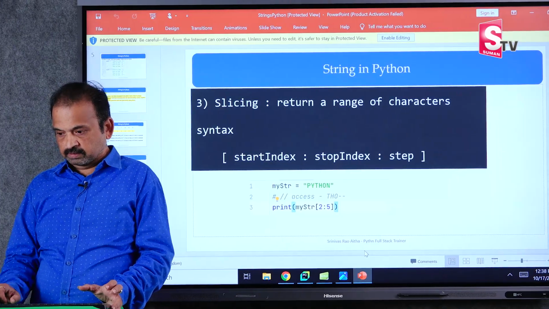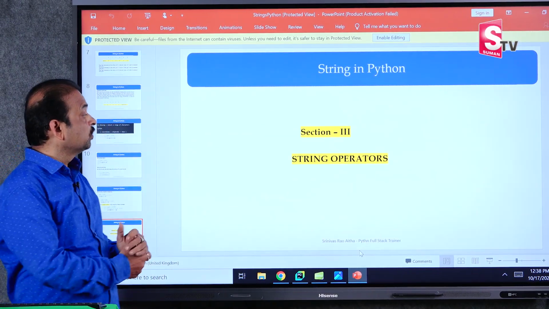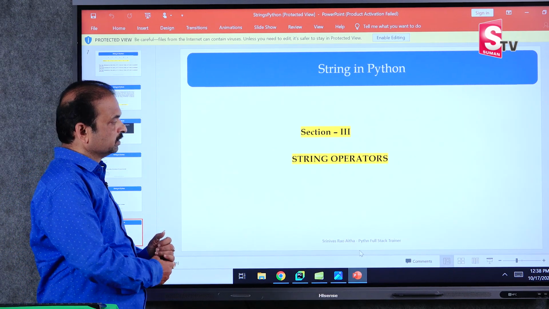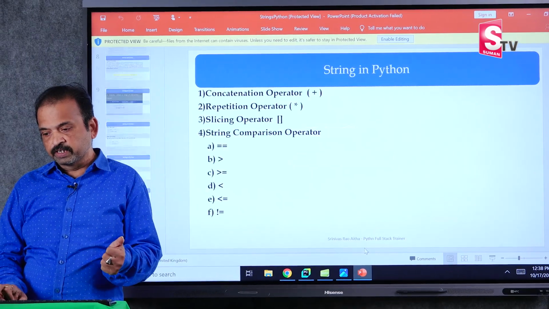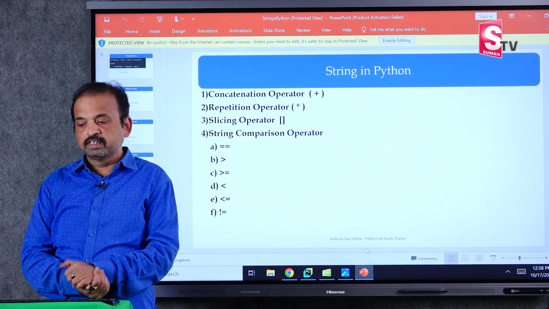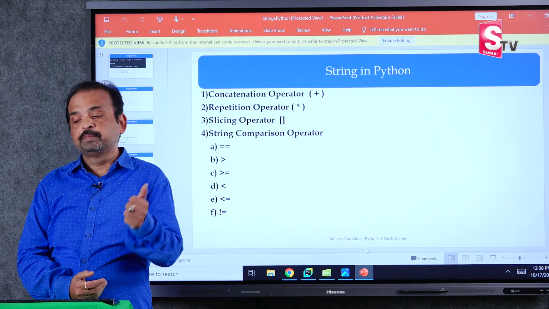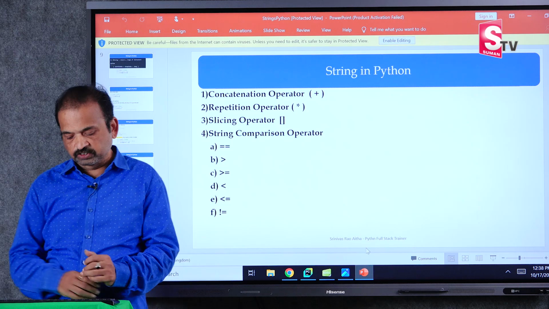How to slice, we have discussed. Now string operators. We have some operators here, the same operators as in arithmetic operators, we can use with strings too. See, we have the concatenation operator, plus, and repetition is the asterisk operator. First, we will start with the concatenation operator.